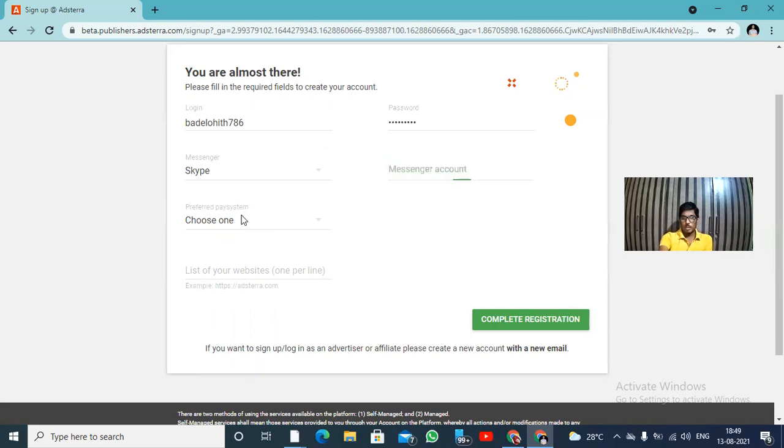For this example, I'm going to select a PayPal account, because I'm using a PayPal account right now. Now you need to enter your PayPal email ID. Now let's click on complete registration.